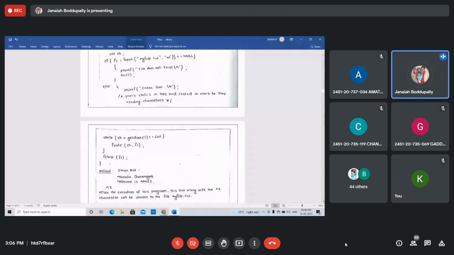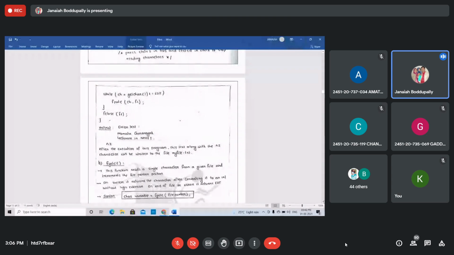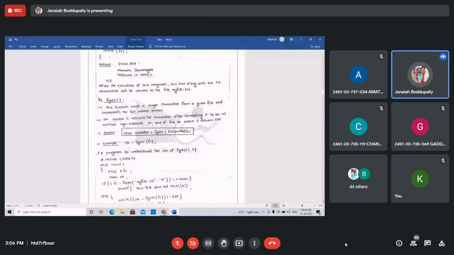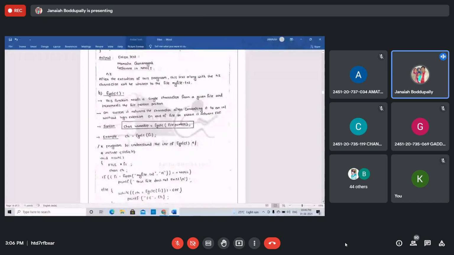Enter text. No, that's the same as fgetc. The fgetc function reads a single character from the given file and increments the file pointer position. That's it. See the syntax: char variable equal to fgetc(file pointer). Ch equal to fgetc(f1), the same one.